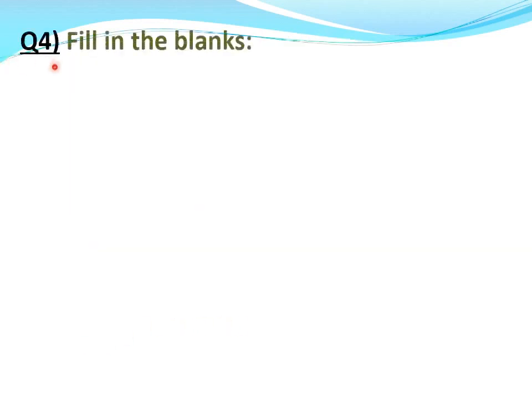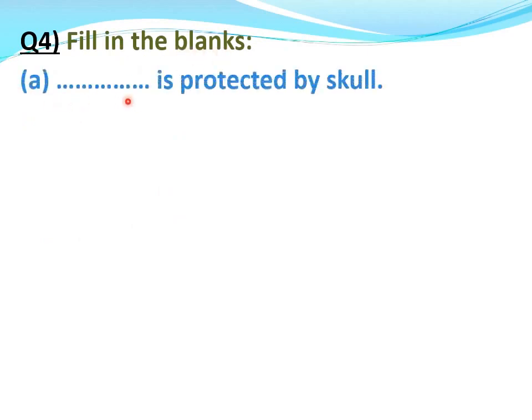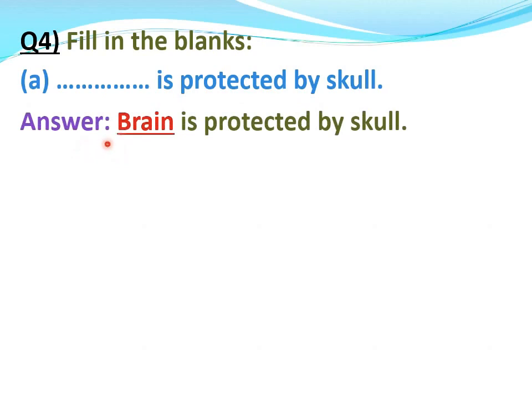Question number 4. Fill in the blanks. A part: dash is protected by the skull. Answer. Brain is protected by the skull.